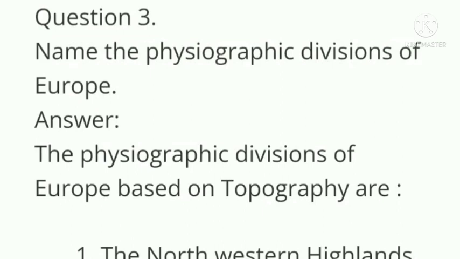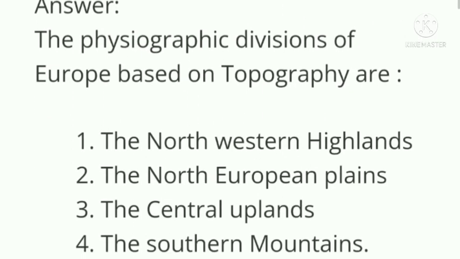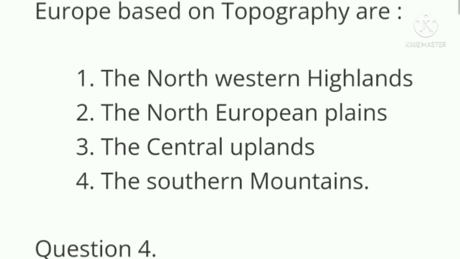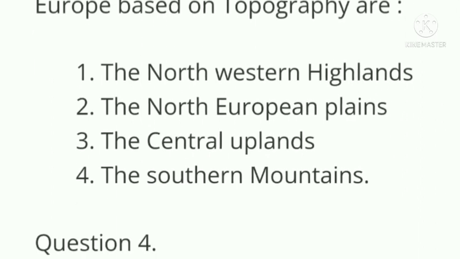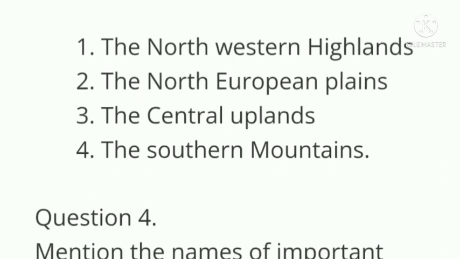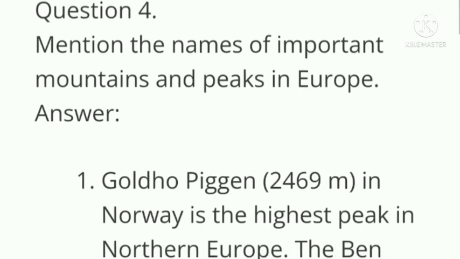Question number 3. Name the physiographic divisions of Europe. Answer. The physiographic divisions of Europe based on topography are the northwestern highlands, the North European plains, the central uplands, the southern mountains.